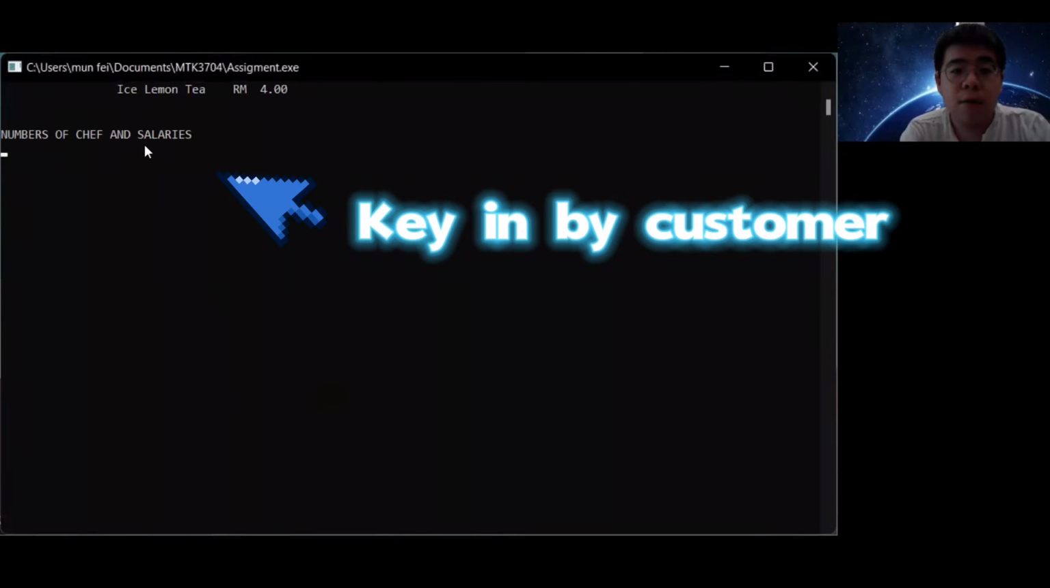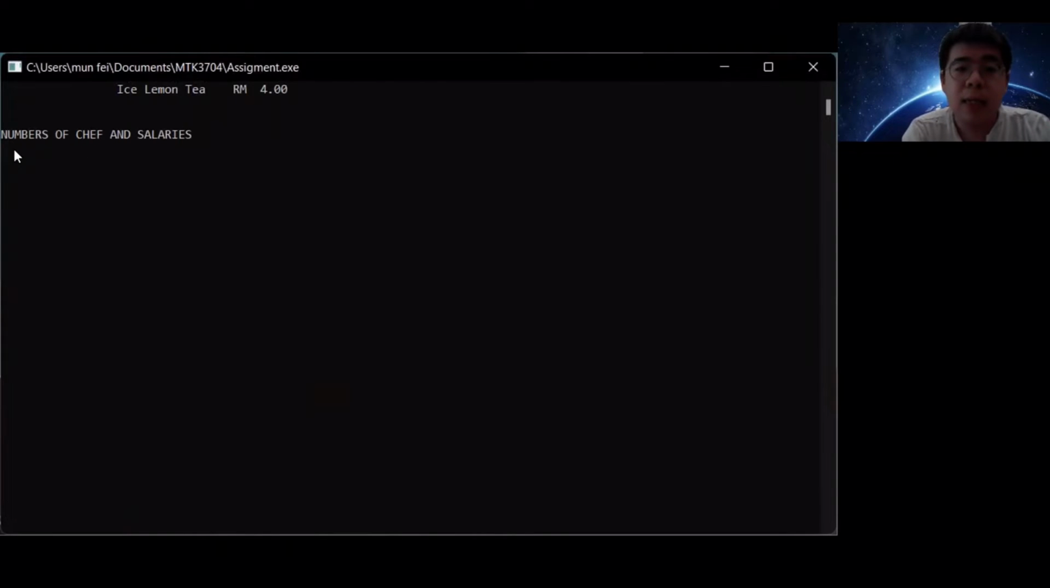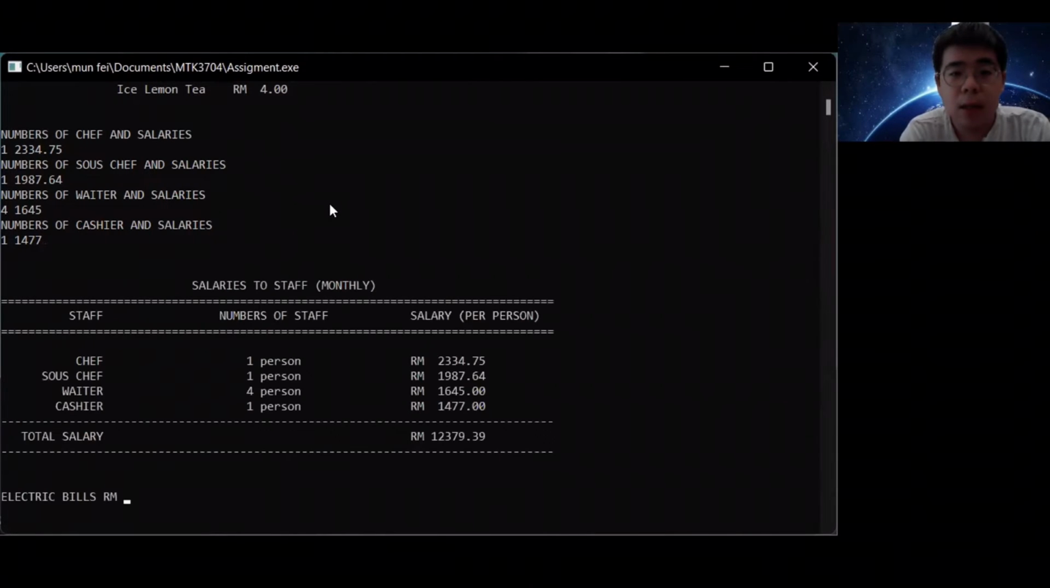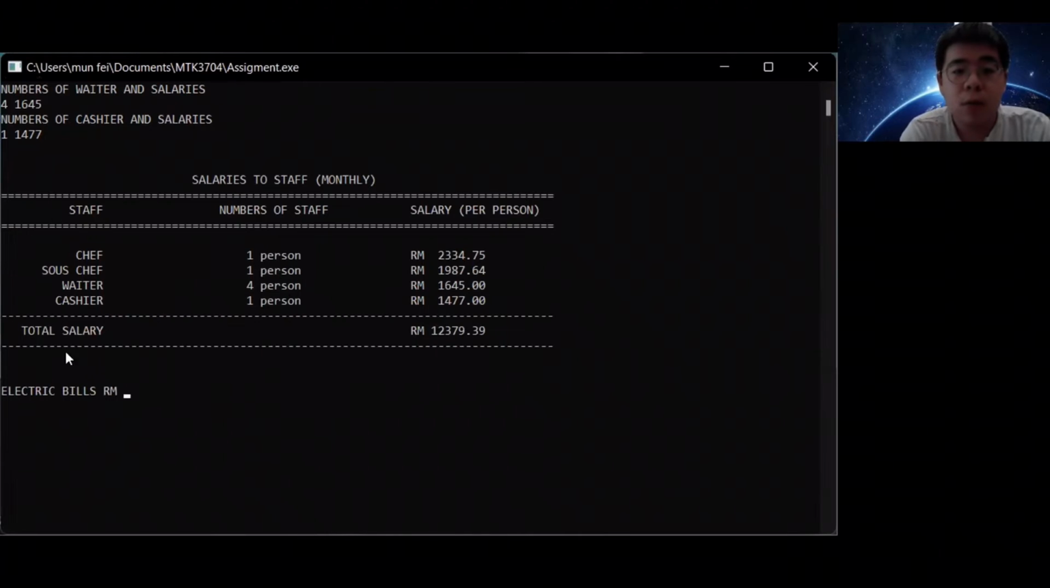So for the number of workers and salaries, we key in the number of workers, then we key in the salary. For example, the number of workers we put 1, and then the salary is 2,334 ringgit and 75 cents. We press enter and key in the following workers and their salaries respectively. After you key in all of them and press enter, a table will come out showing the total salary you need to pay for each month, which is 12,379 ringgit and 39 cents.